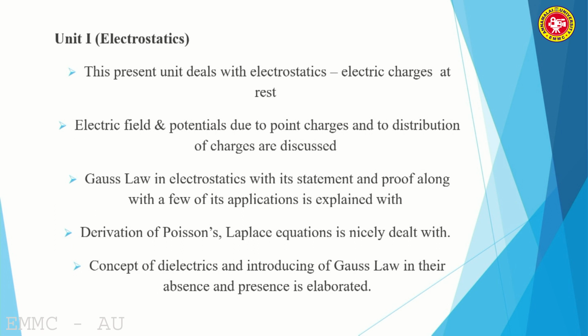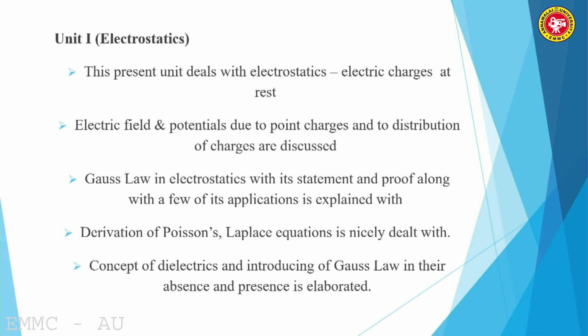Now, five units are allotted in electromagnetic theory. For example, unit 1 is completely devoted to electrostatics, unit 2 to magnetostatics, unit 3 to electromagnetic induction, and unit 4 to electromagnetic waves. The last one, the fifth unit, covers the applications of electromagnetic waves.